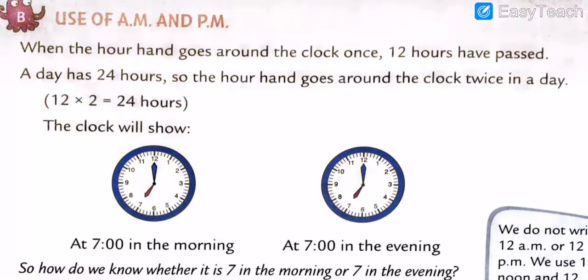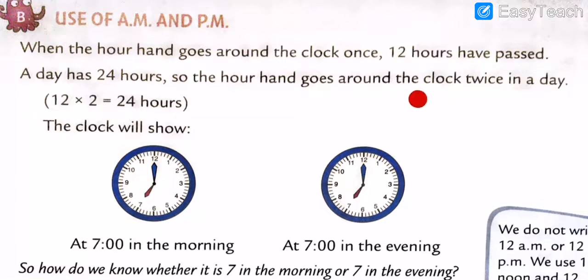In one day, my dear students, there are 24 hours. How many hours in one day? In one day, there are 24 hours. Got my points, all my dear students? So a day has 24 hours. So the hour hand goes around the clock twice in a day. When the hour hand goes around the clock once, 12 hours have passed. A day has 24 hours, so the hour hand goes around the clock twice in a day.